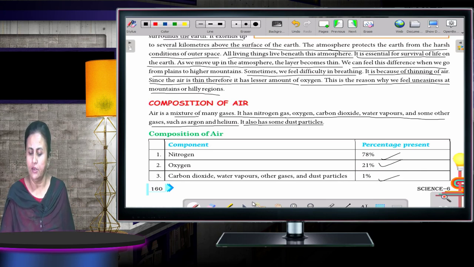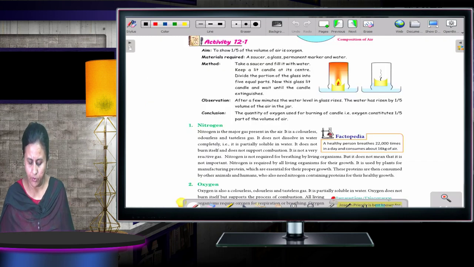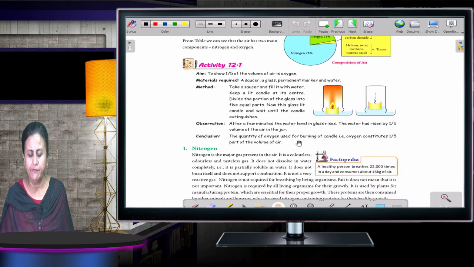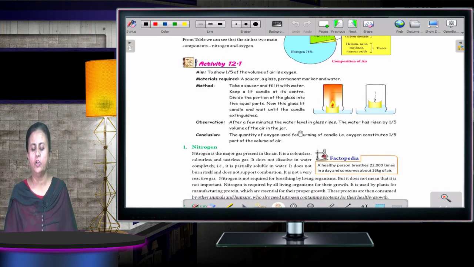Fine. Now moving to the next one again. There is an activity to show that 1/5 of the volume of air is oxygen. You just read it. There is nothing much to explain, so kindly go through the activity on your own. Now we will talk about nitrogen. Nitrogen is maximum, so we are going to talk about nitrogen.